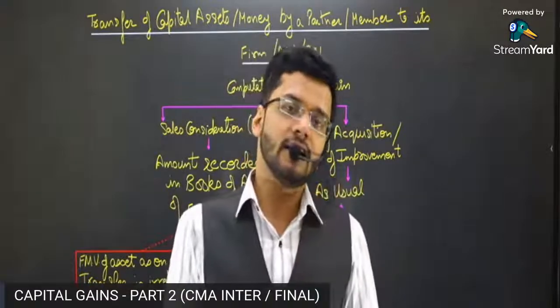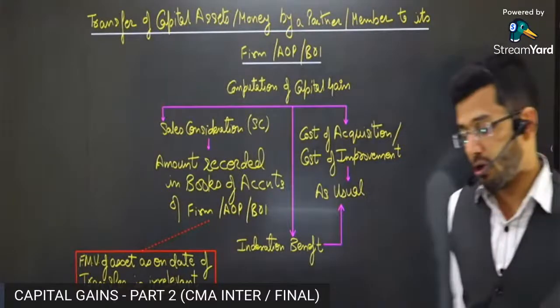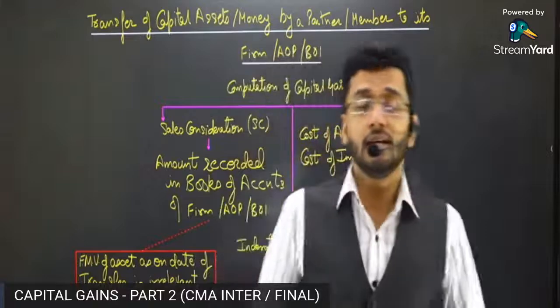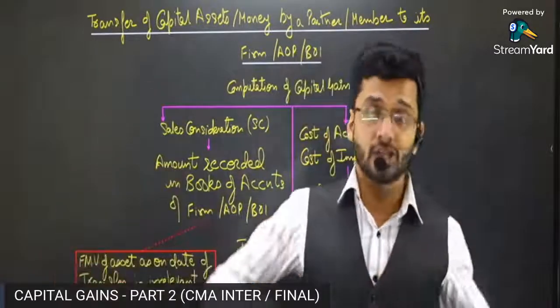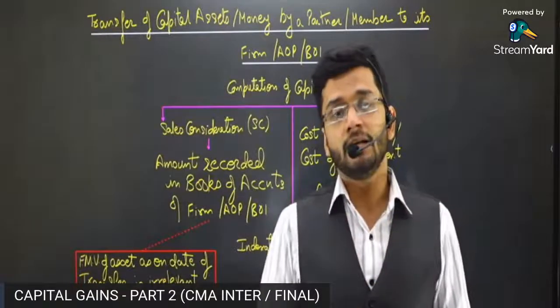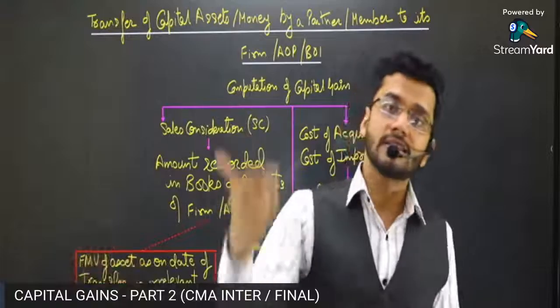In the earlier class, we had studied the usual computation for long-term and short-term capital gain. In long-term capital gain, we usually reduce the indexed cost of acquisition from the sales consideration to get our capital gain. Similarly, in short-term capital gain, we usually reduce the cost of acquisition from the sales consideration.